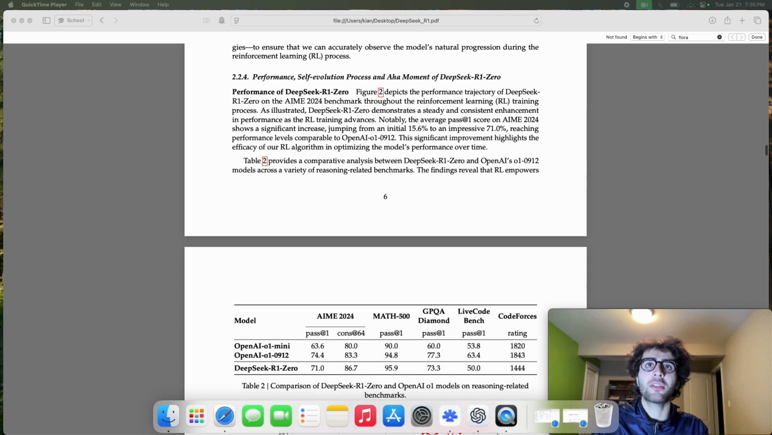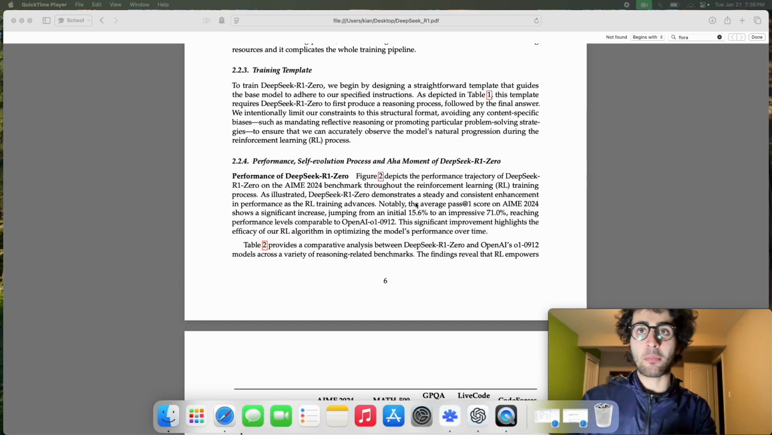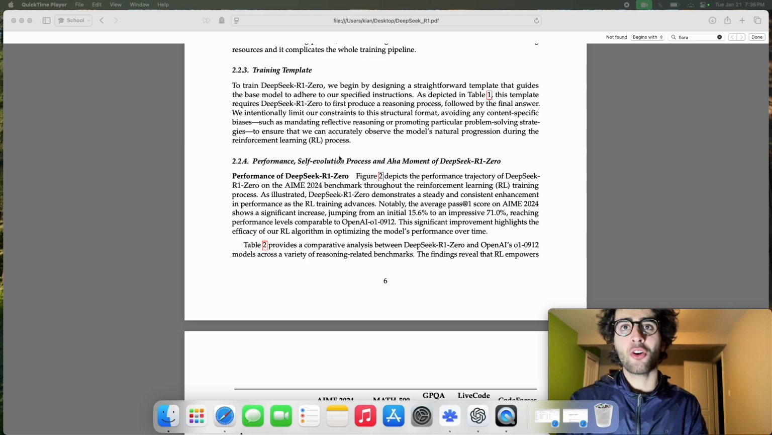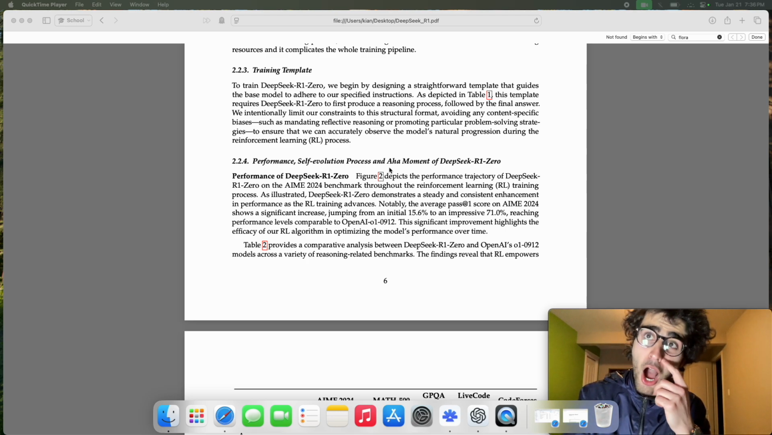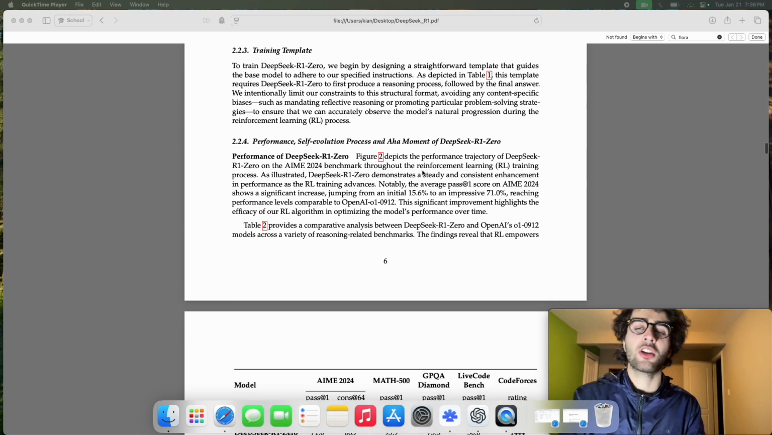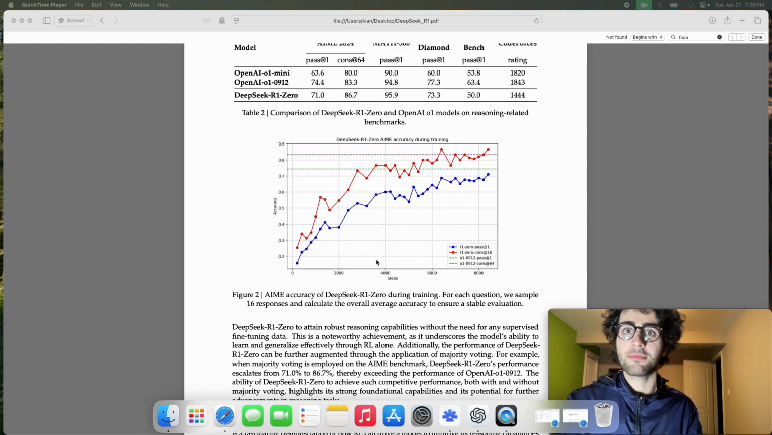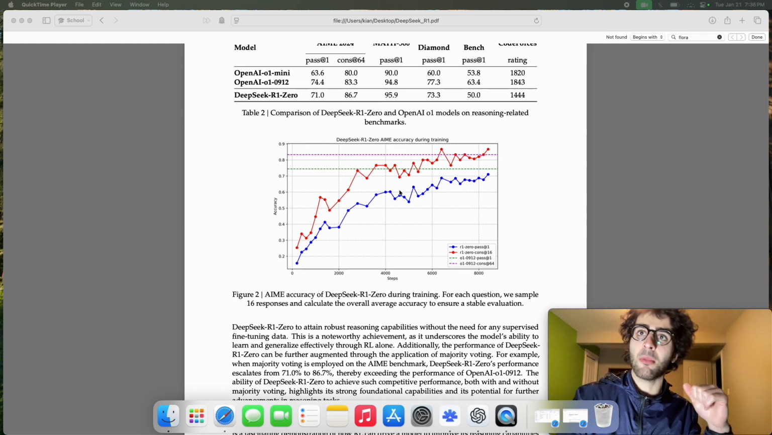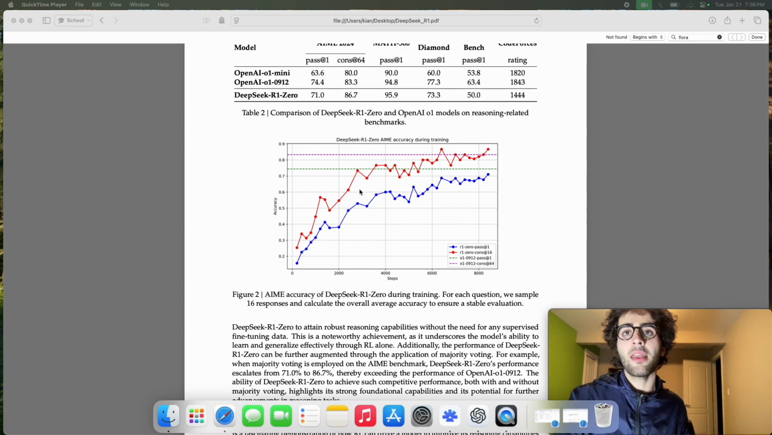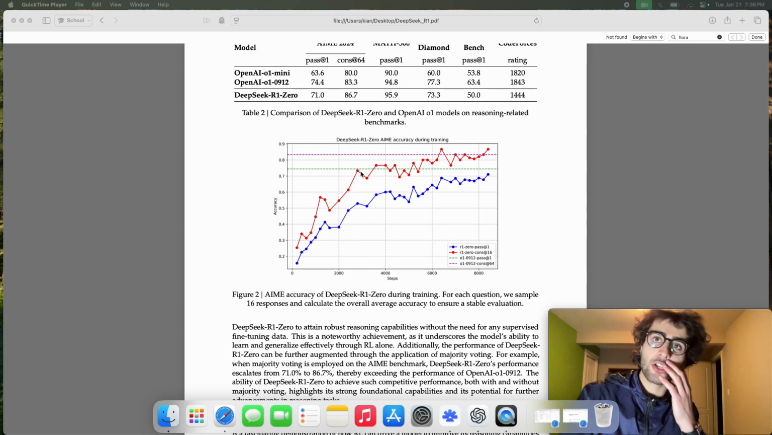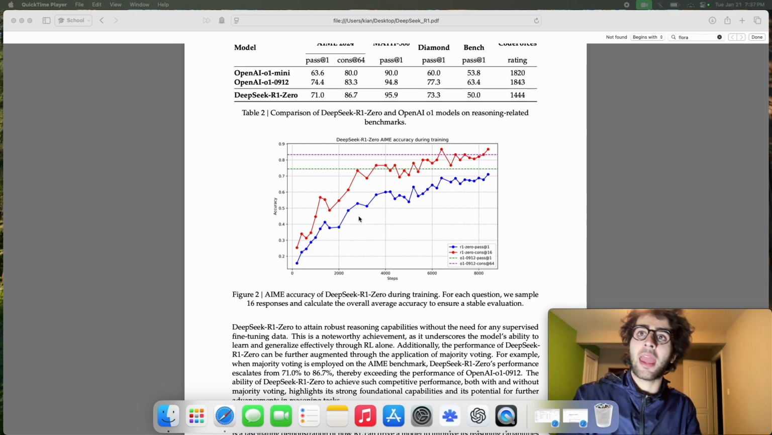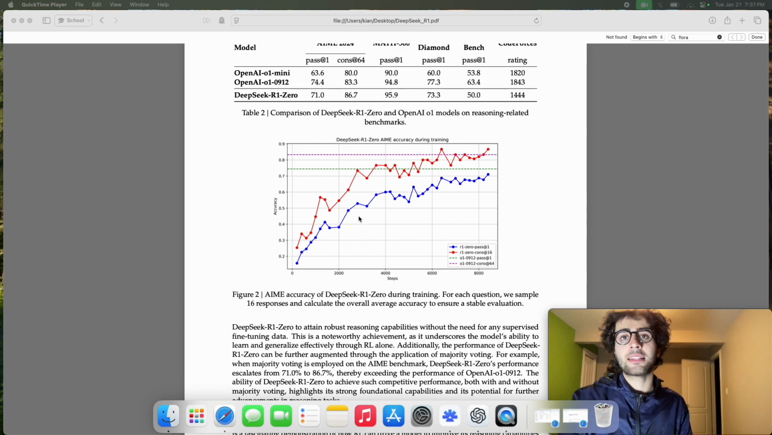And if we scroll down here, we get to my favorite part of the paper. So we can see it's titled Performance, Self-Evolution, and Aha Moment of DeepSeek-R1 0. So what is intimated by this? First of all, there's a diagram here. It's somewhat interesting. It shows the training performance over time and compares that to some O1 benchmarks. And what you can see here is that there are certain spikes in training. And what's hypothesized is that these certain spikes are a result of aha moments.